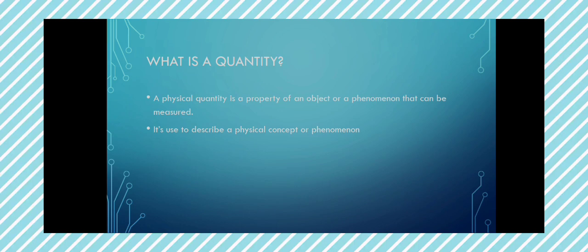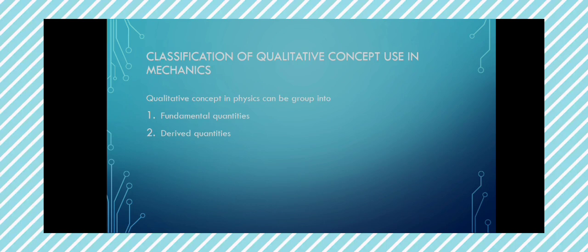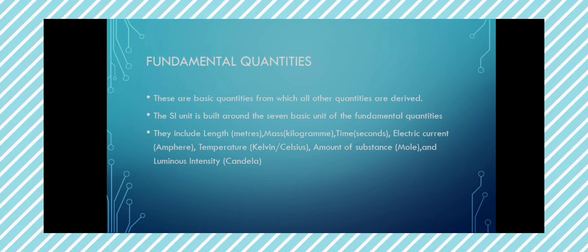Basically, in physics, physical quantities are divided into two. We have the fundamental quantities and the derived quantities. The fundamental quantities are like the bedrock. They are the raw material from which all other quantities are produced. They are the basic quantities from which all other quantities are derived. They are like the sand, the cement, the water needed for the construction of a building. Without them, we cannot have a building. They are very essential. They are the bedrock.